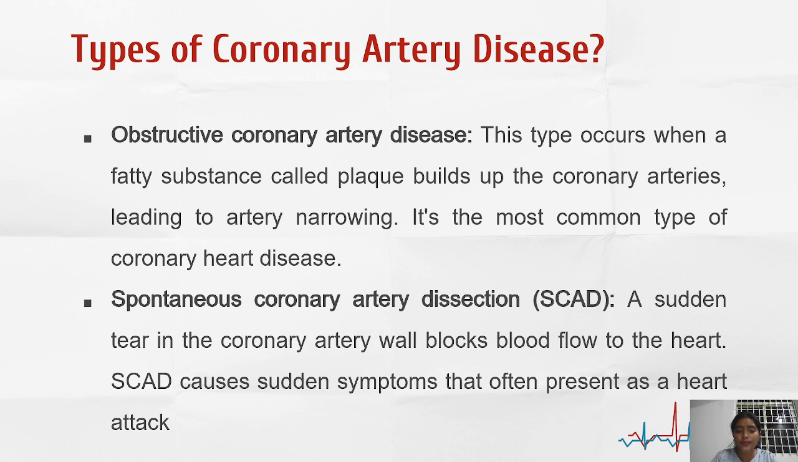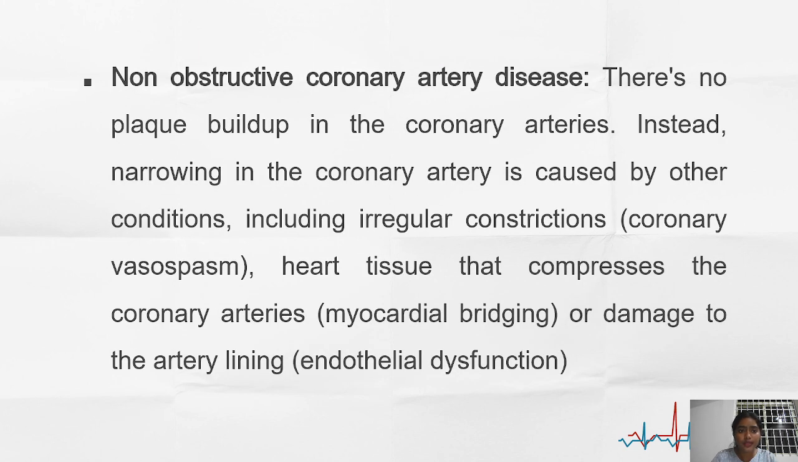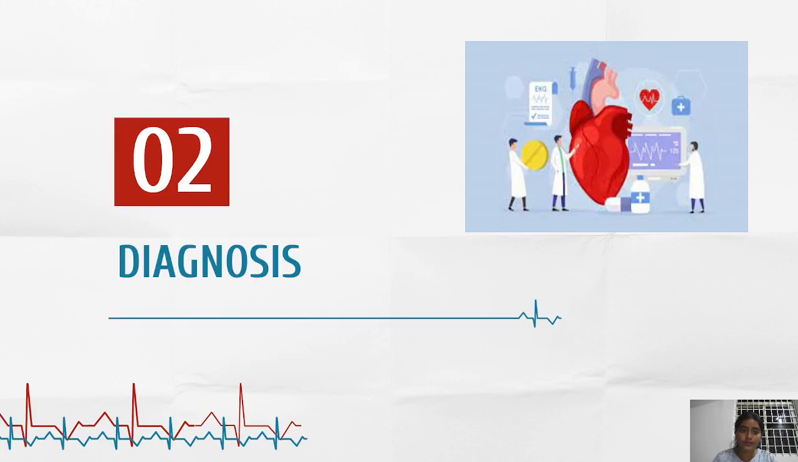CSAD causes sudden symptoms that often present as a heart attack. Non-obstructive coronary artery disease: there's no plaque buildup in the coronary arteries. Instead, narrowing in the coronary arteries is caused by other complications, including irregular constriction, coronary vasospasms, heart tissue that compresses the coronary arteries, myocardial bridging, or damage to the artery lining, endothelial dysfunction.